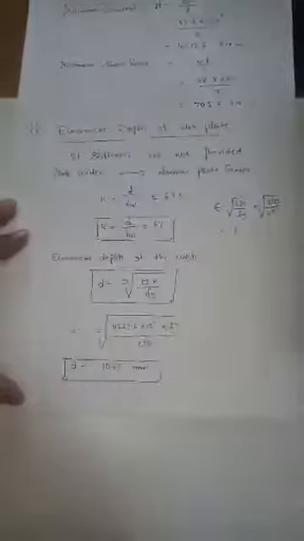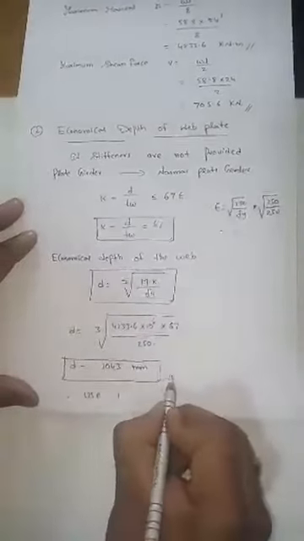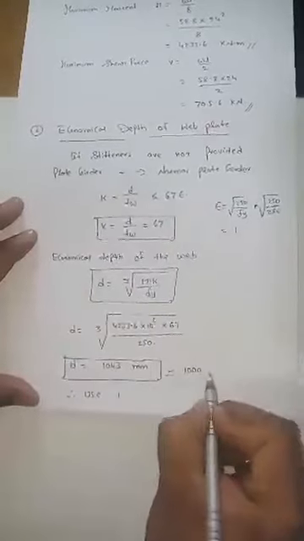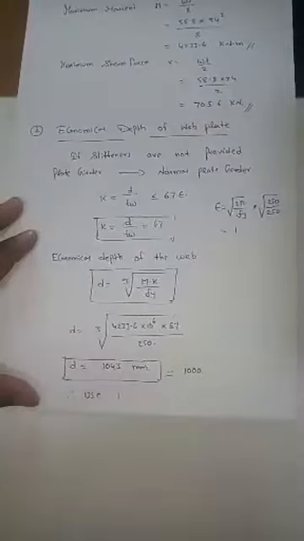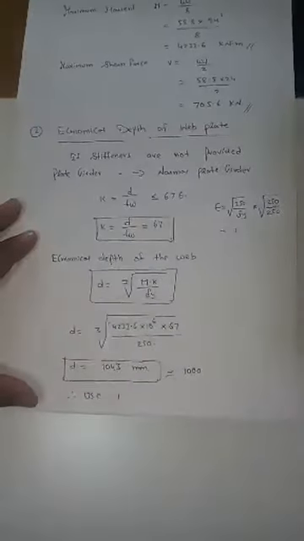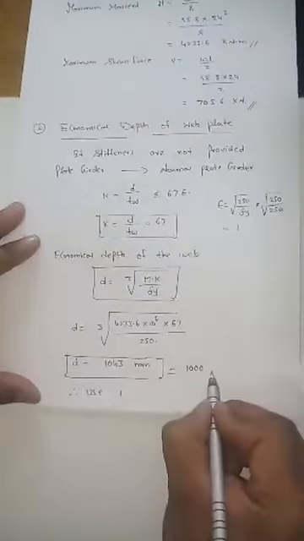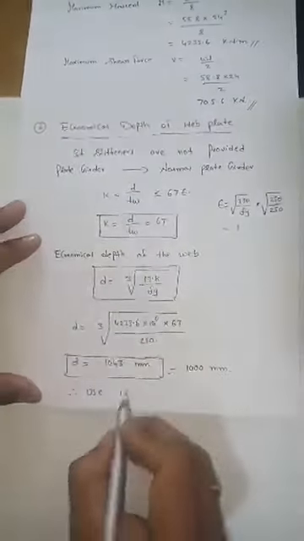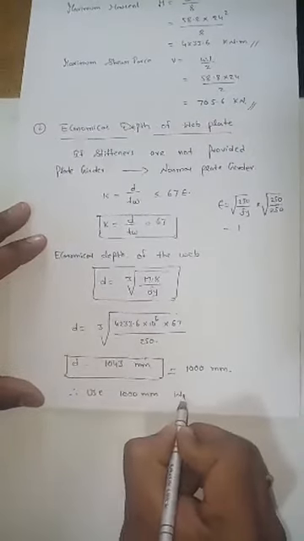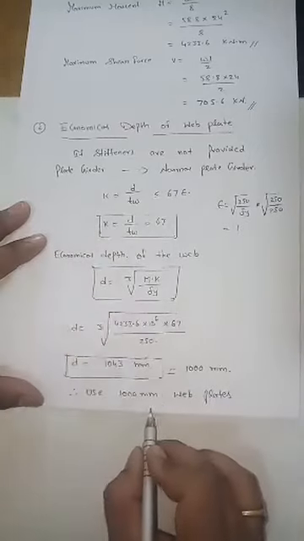Okay, so by that you can write, use almost 1 meter, since it is near. You can take it as 1 meter, no issue, because you can't take 1043 mm length of plate. Instead of that you can go with 1 meter, because it is almost near 1043. Use 1000 mm web plate. So the web plate depth should be 1000 mm.